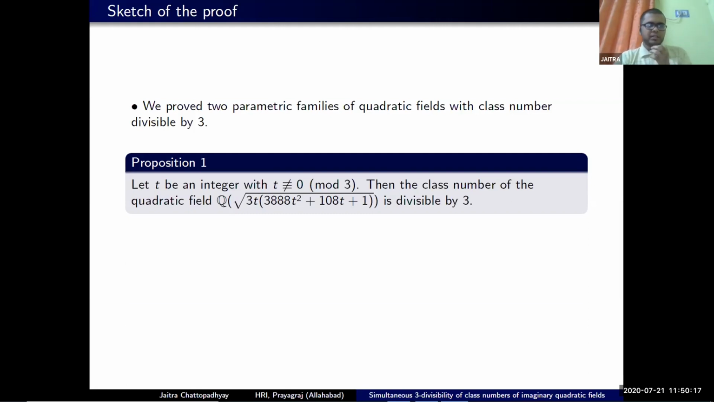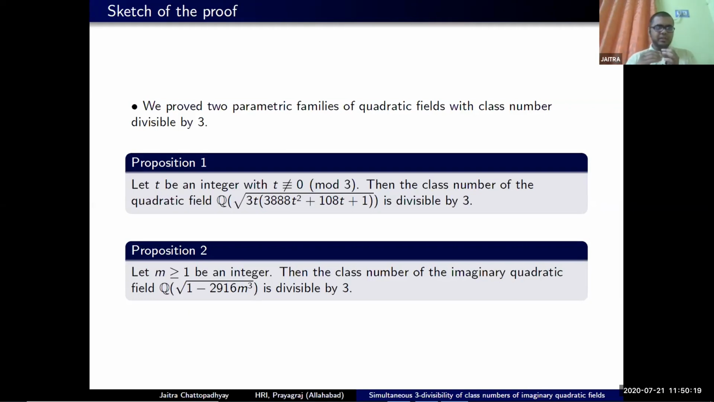Okay. And proposition 2 is about the class number divisibility of an imaginary quadratic field. So this says that if m is some positive integer, then the class number of Q(√(1 - 2916m³)) is divisible by 3. Okay, so in the remaining time, let me give an outline of the proof.